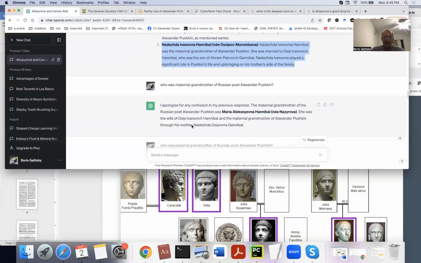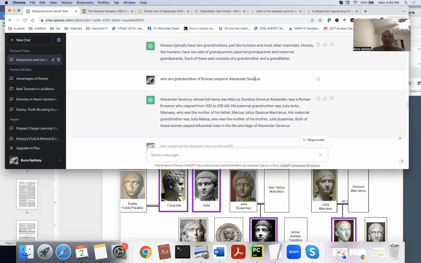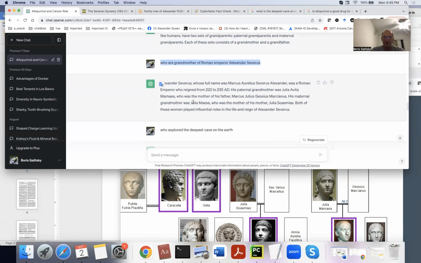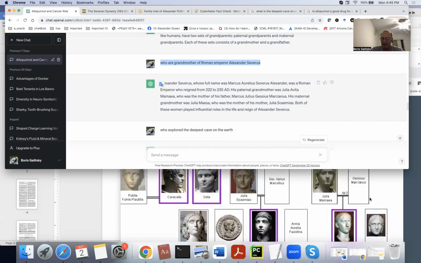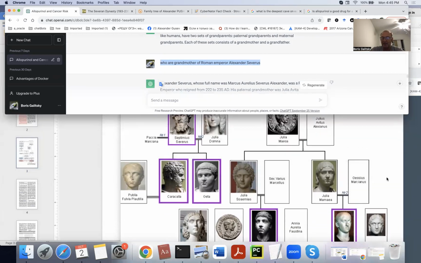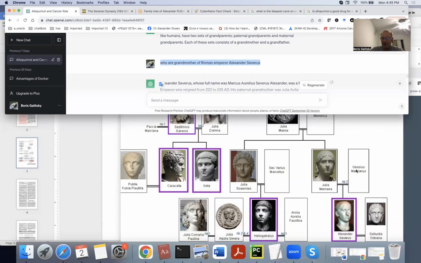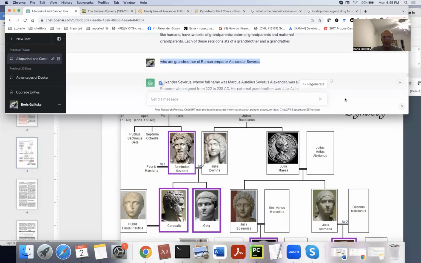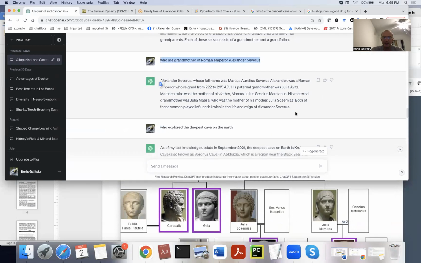Another example would be the Roman Emperor Alexander Severus, where the answer about paternal and maternal grandmothers is also incorrect, because as you can see, this is a site specifically devoted to biography. The mother's side is known and the father's side is unknown. So this is something ChatGPT invented.